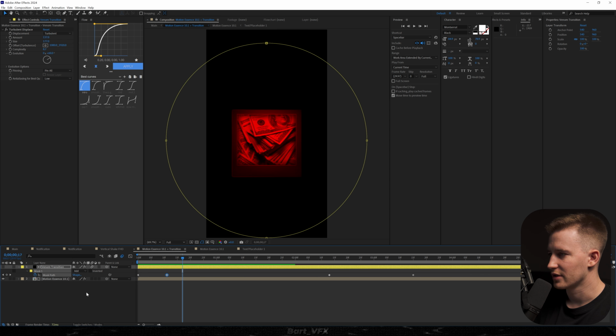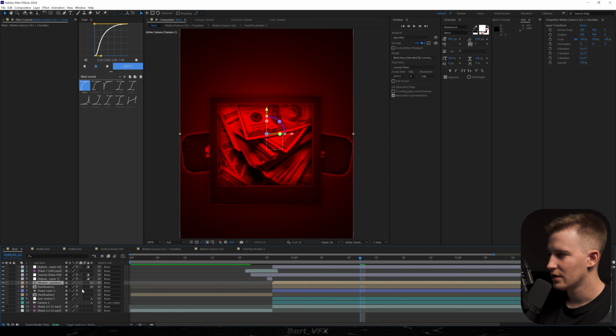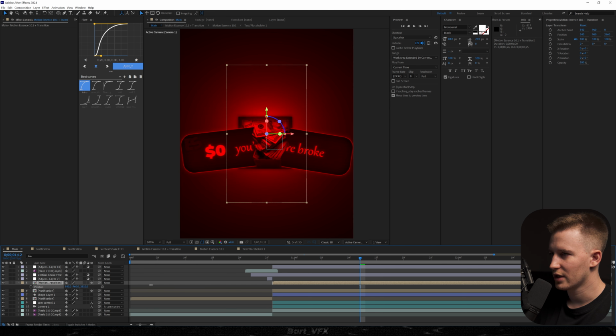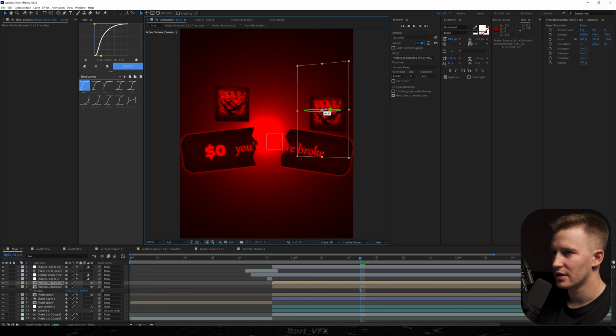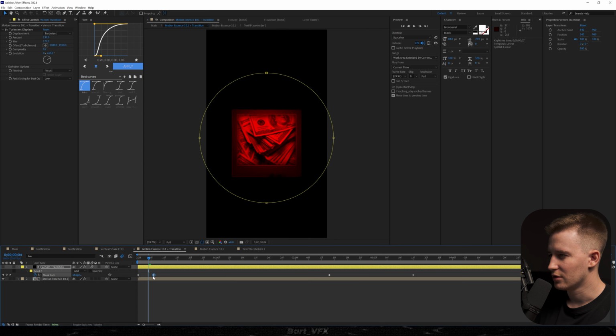Okay, it's gonna be perfect. We're gonna turn it into 3D, hit P on the keyboard, move it away, put it somewhere here, slightly play around with orientation, do it on the opposite side. Okay, we need to go back, and I need to make it faster.